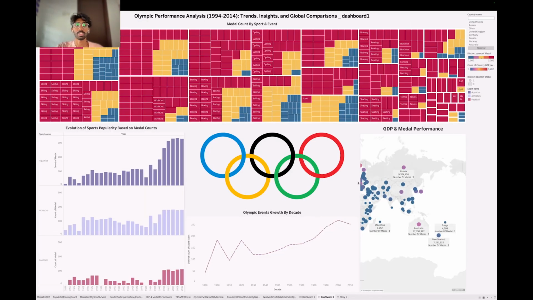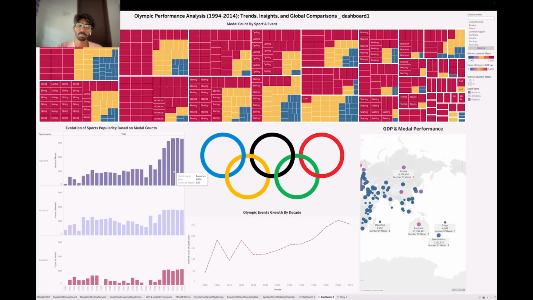This is our second dashboard, which is the same dashboard but with another 4 business questions. This is a tree map, and as we already mentioned earlier, we can hover over things and know the distinct count of medals. If a person won medals 2 or 3 times, it will show the distinct count. And then this is the evolution of sports by popularity based on the medal counts. As time progresses, the number of medals has grown immensely.